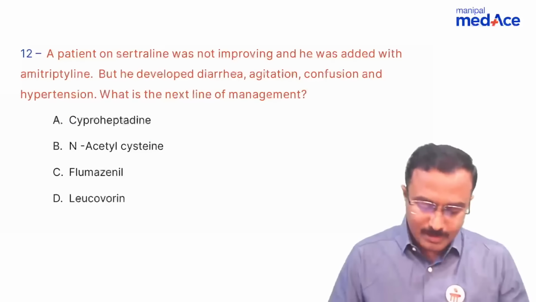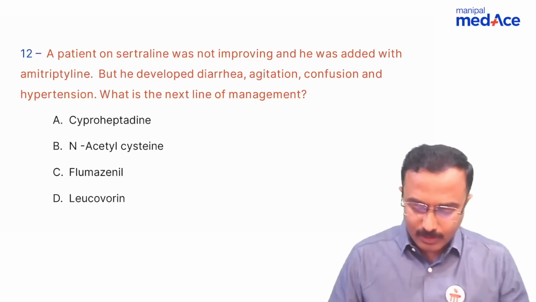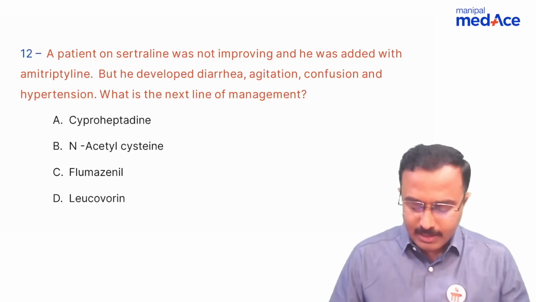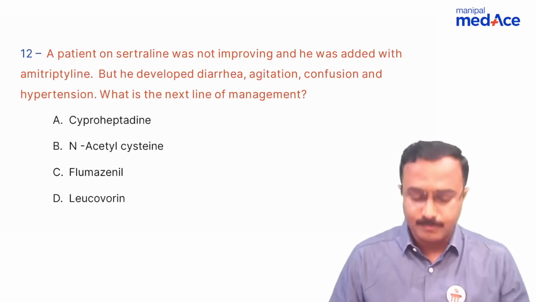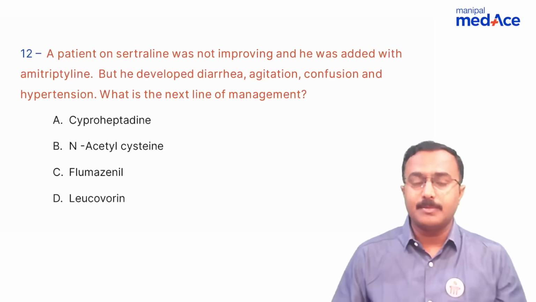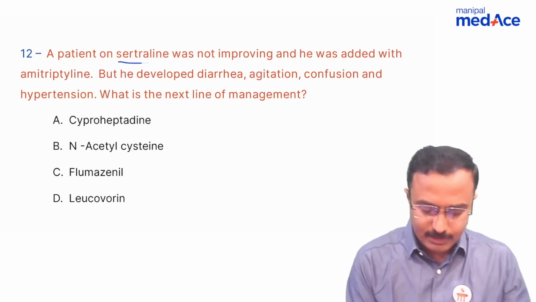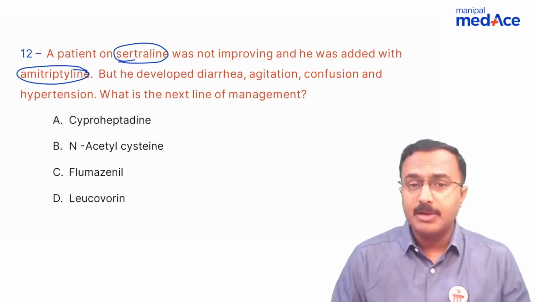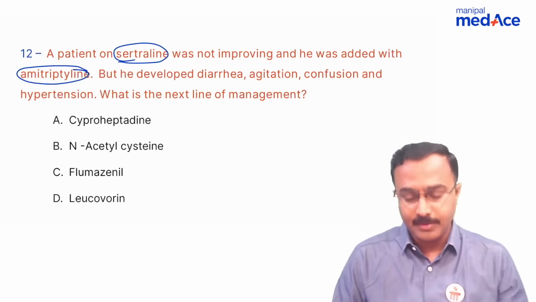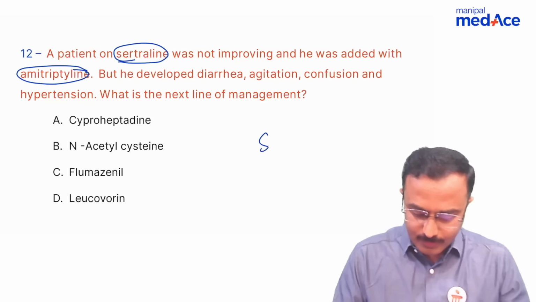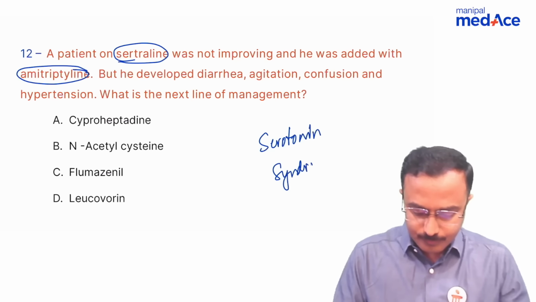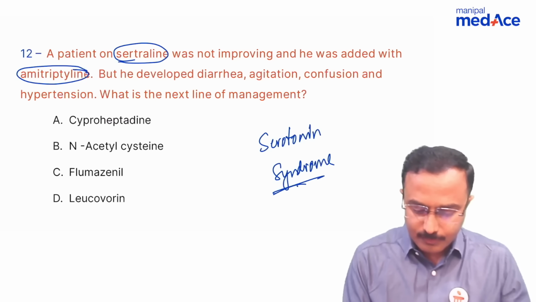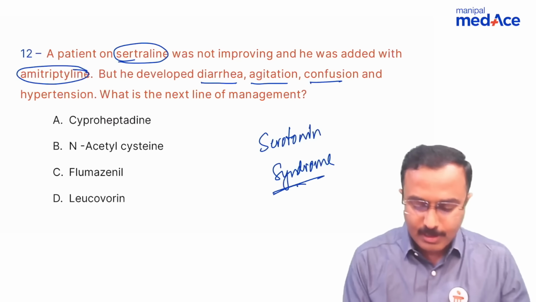The last question. A patient on sertraline was not improving and he was added with amitriptyline. Later he developed diarrhea, agitation, confusion and hypertension. So what is the next line of management? Here as you can see, sertraline, being an SSRI, and amitriptyline, being a tricyclic antidepressant, are combined. So it results in serotonin syndrome, which is revealed here by diarrhea, agitation, confusion and hypertension.